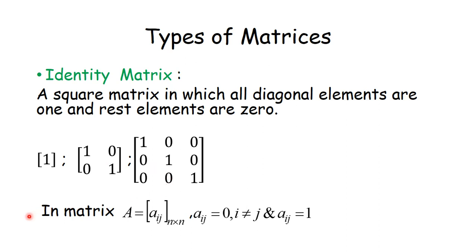So that identity matrix can be written in general as A = [aij], where aij is equal to 0, that means non-diagonal elements are 0, and aij is equal to 1 if i is equal to j. Okay, if i is equal to j here, then those diagonal elements will be 1.